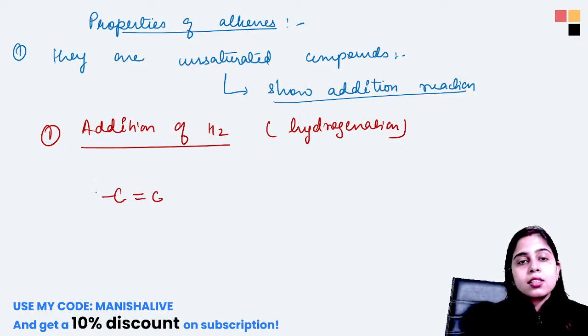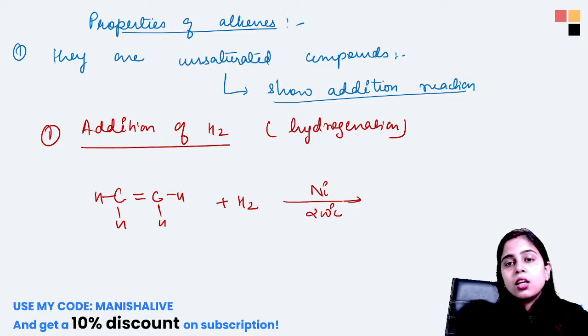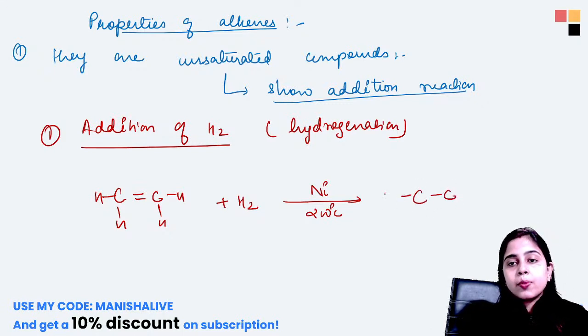What we will do is take this alkene and react it with hydrogen in presence of nickel at 200 degrees Celsius. Nickel is a catalyst used here. So what will happen? This bond will break and your alkane will be formed.